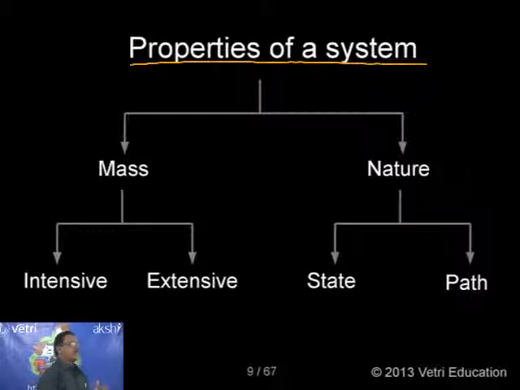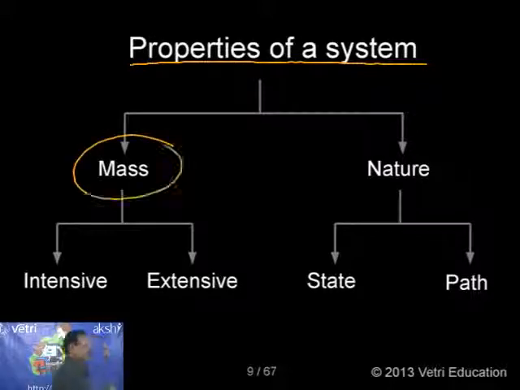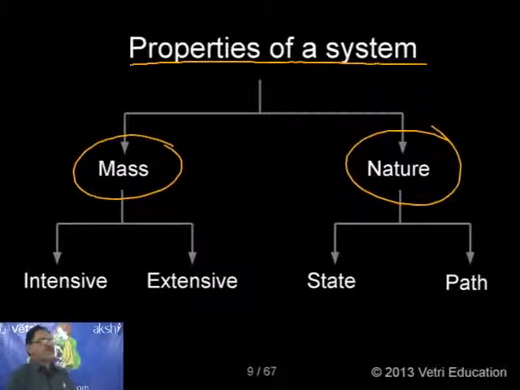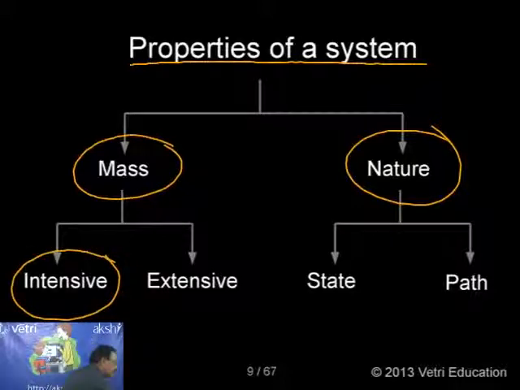Okay. Now I can classify the entire properties of a system in two ways. One is based on mass, and another is based on nature. First, let me discuss the classification based on mass. Based on mass, I can classify the properties of a thermodynamic system into two types: intensive properties and extensive properties.